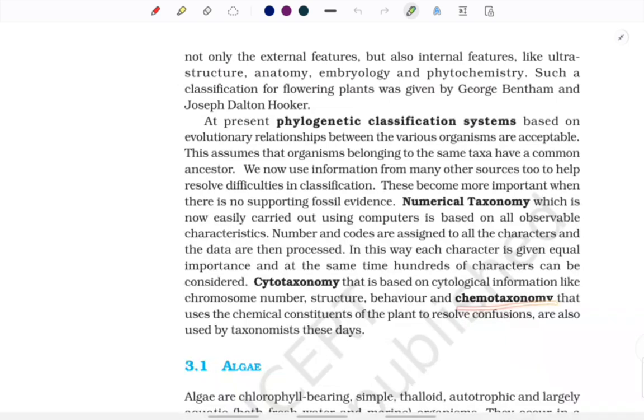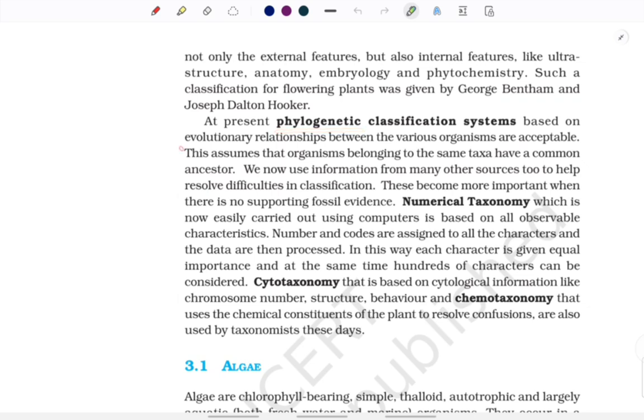Lastly, we have chemotaxonomy. Chemo has something to do with the chemicals. So chemotaxonomy uses the chemical constituents of the plant to resolve the confusion, and is also used by taxonomists these days. So the keyword for chemotaxonomy is what? Chemical constituents of the plant in order to resolve the confusions. Understood?